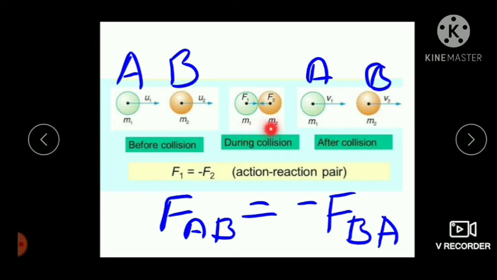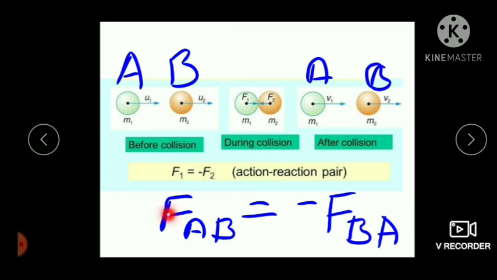During collision, what happens? A will exert a force on B and B will exert a force on A. That means FAB is equal to minus FBA. That is according to Newton's third law of motion. Both these forces are equal in magnitude but opposite in direction.